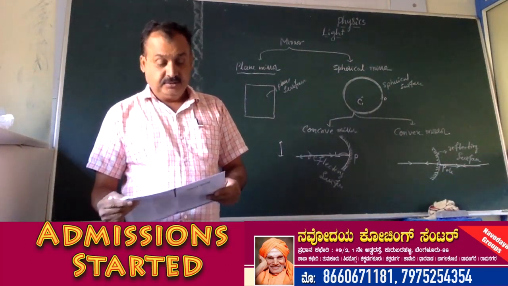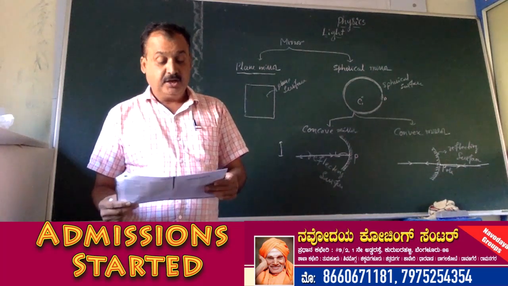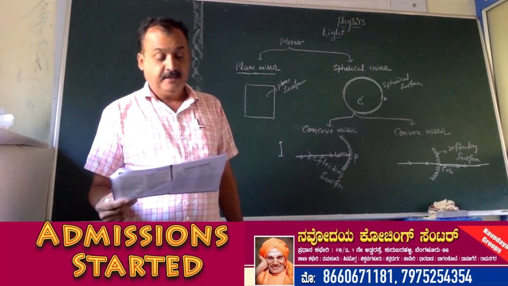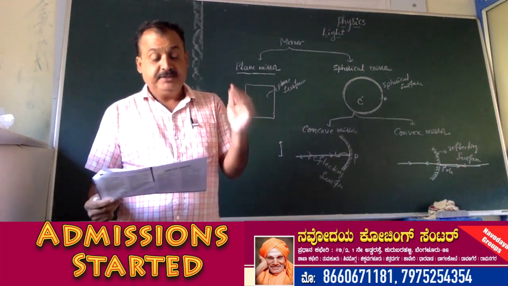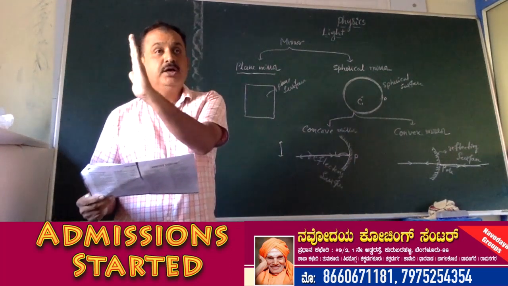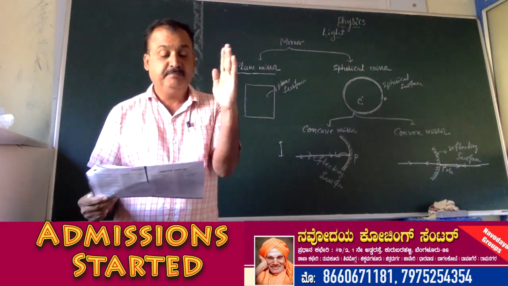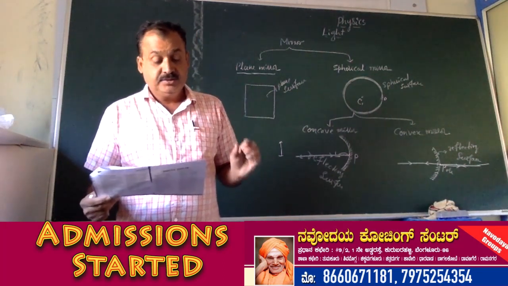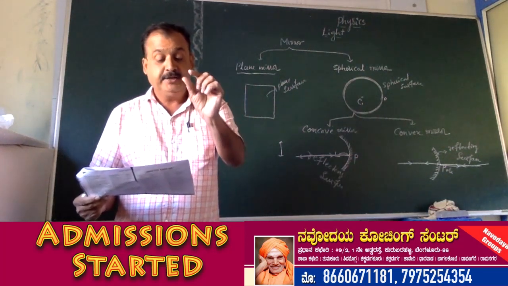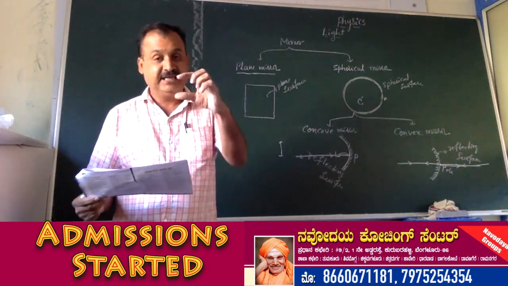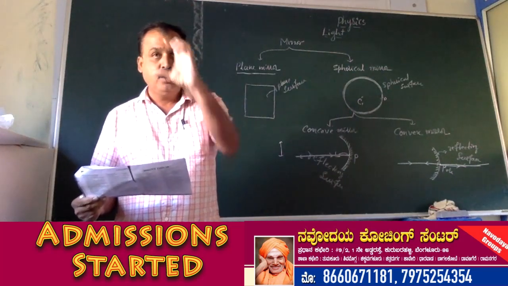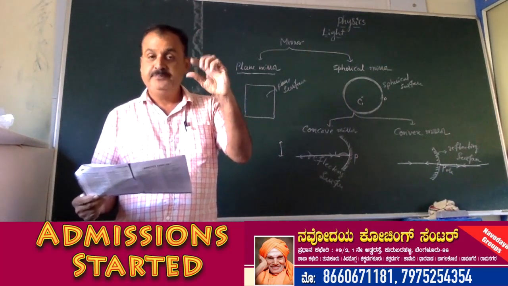Convex mirror. What is a convex mirror? The spherical mirror with an outward curve reflecting surface is called a convex mirror. Outward curve reflecting surface containing spherical mirrors are called convex mirrors. The image formed by a convex mirror is always virtual, erect and smaller than the object. That is, diminished. So the image formed in a convex mirror is always smaller than the object, never larger.